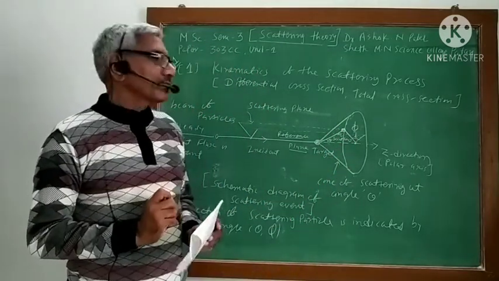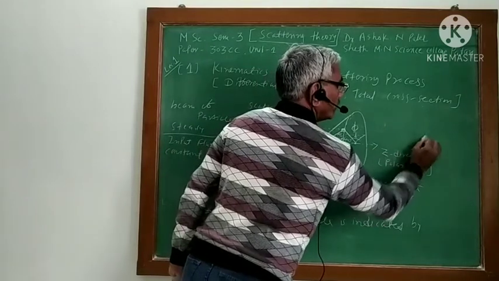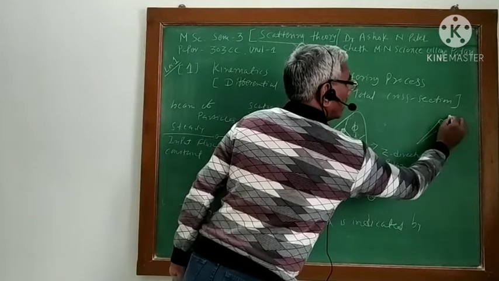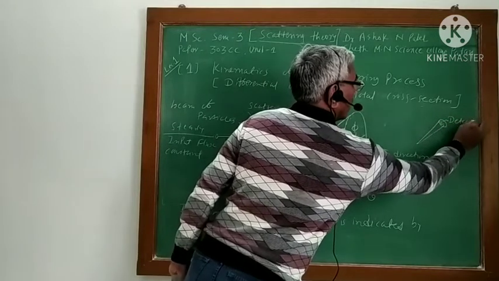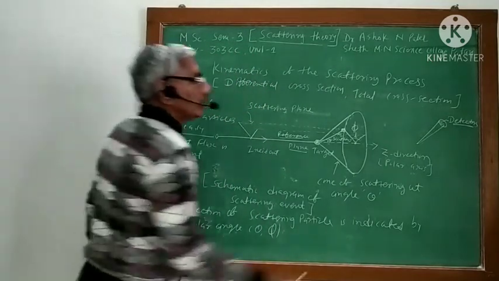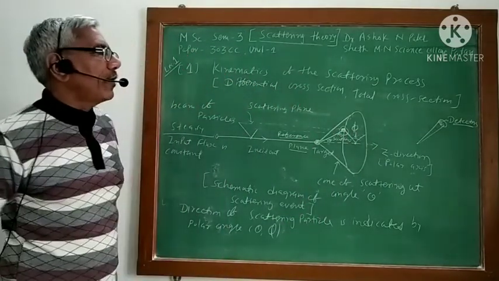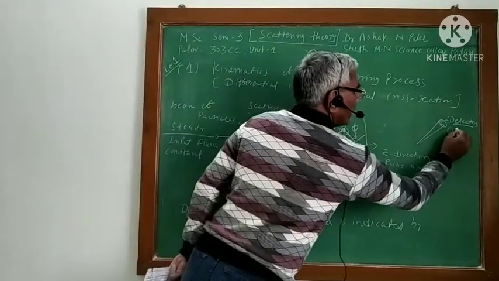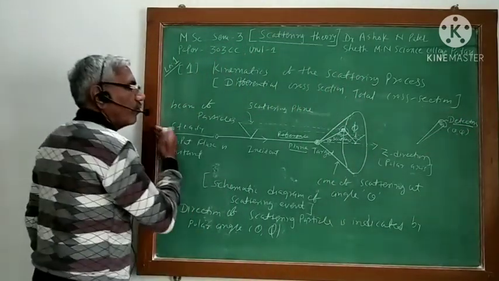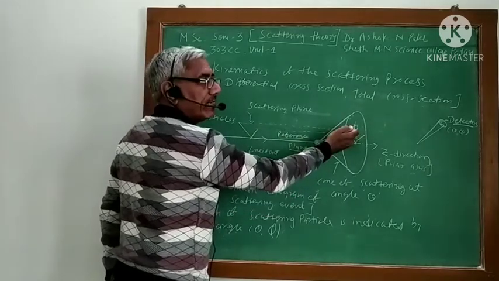Just try to understand that in the case of this target, suppose the particle is scattered here, and here my detector is there. I am detecting the scattered particles. So the particle detected at this point about the angle theta phi is also the same, because the flow is the same, the target is the same, so the deflection will be the same.